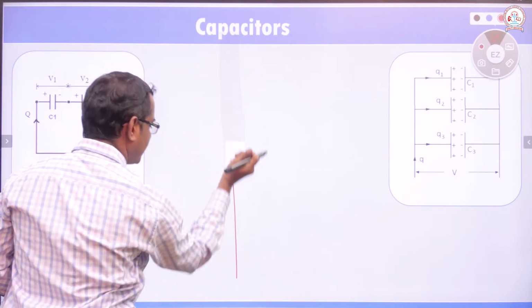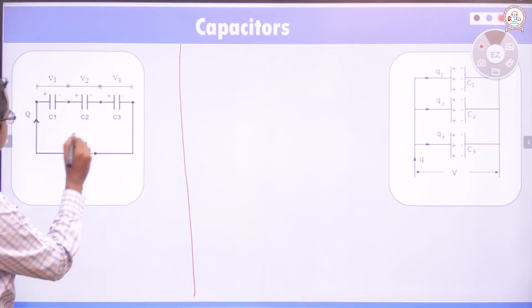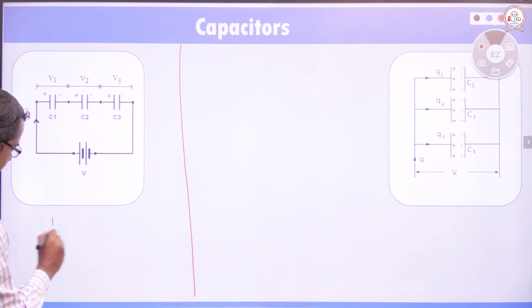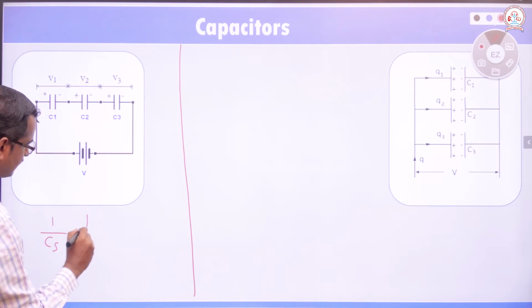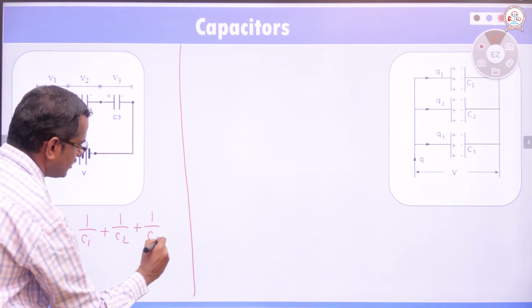The final equation we got for capacitors in series is 1 by Cs is equal to 1 by C1 plus 1 by C2 plus 1 by C3.